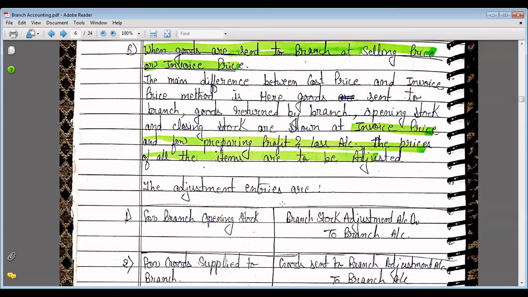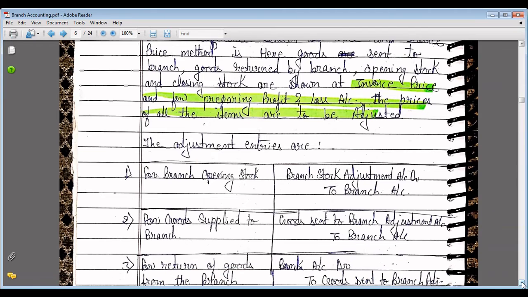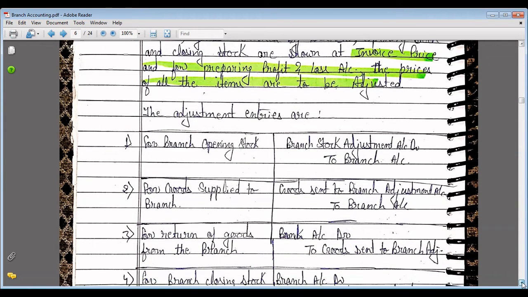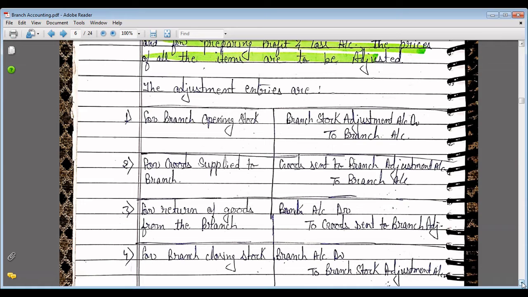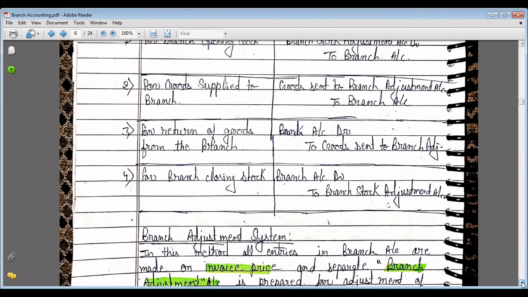The adjustment entries are: for opening stock, the entry will be branch stock adjustment account debit to branch account. For goods supplied to branch, the adjustment entry is goods sent to branch adjustment account debit to branch account. For return of goods from the branch, the adjustment entry will be branch account debit to goods sent to branch adjustment account. And for branch closing stock, the adjustment entry will be branch account debit to branch stock adjustment account.